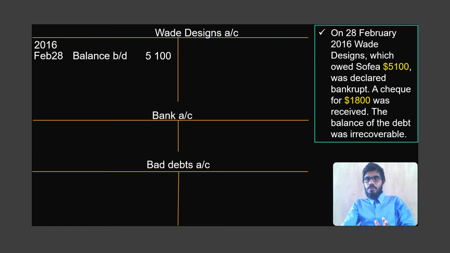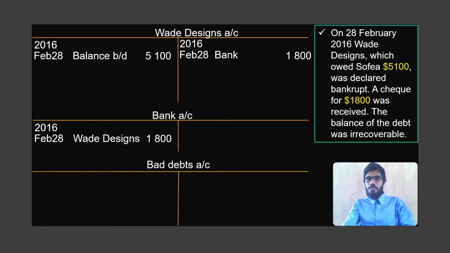Now on the 28th February, a payment was received. Also, the remaining amount was declared as a bad debt. Agree? So Wade Designs account must be closed. So what happened first was we received an amount of bank, so we credit Wade Designs account, and then we debit bank account. This is what happened first on the same day.